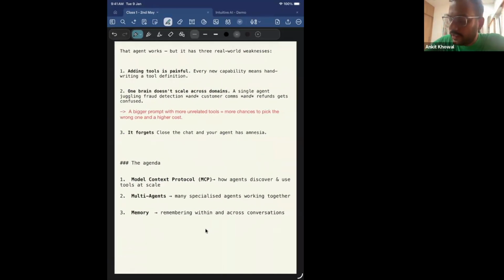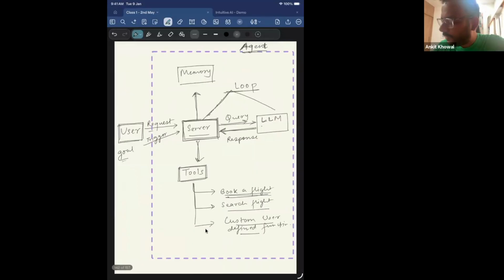Now let's look at what the drawbacks of agents are, or why multi-agents are required, right? The agent works, but it has three real world weaknesses. Adding tools is painful, right? We had seen in the last class that we have to give the definition of the tool, and we have to also give the JSON schema for the tool, which will be passed to the LLM, and which should include the description, the parameters, everything of the tool correctly, right?